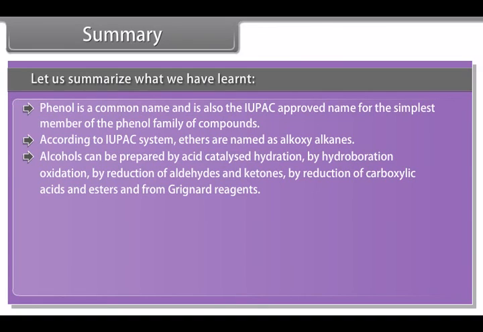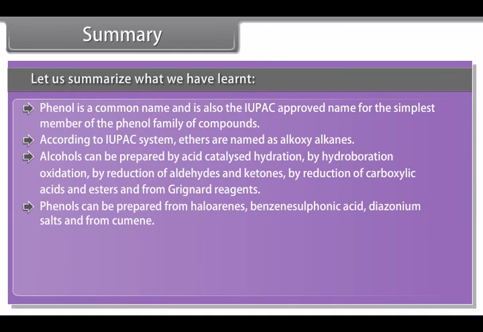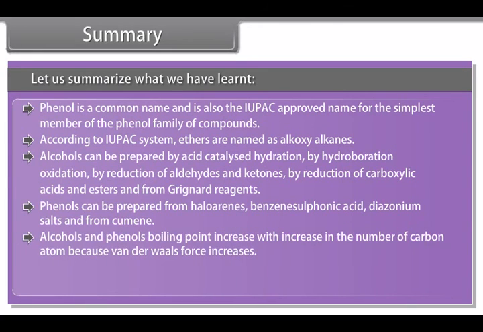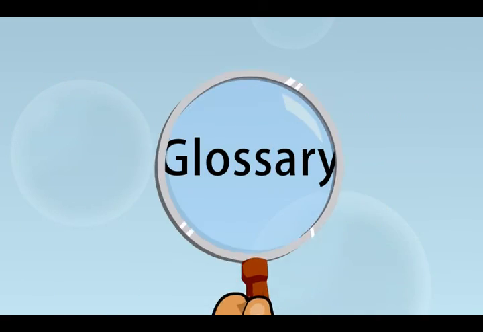Physical properties. Boiling points. Alcohols and phenols have higher boiling points than other compounds such as ethers, haloalkanes, and haloarenes of comparable molecular masses. Alcohols and phenols boiling point increases with increase in the number of carbon atoms because van der Waals force increases. In alcohols, with the increase of branching in carbon chain, the boiling point decreases.